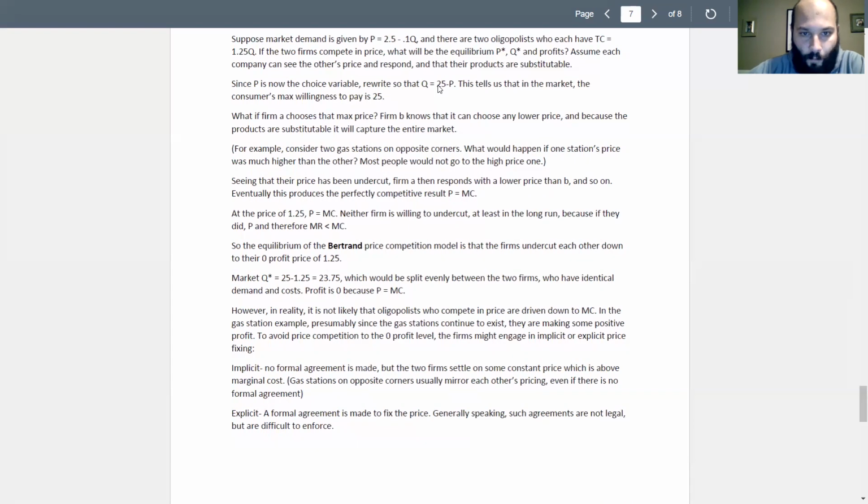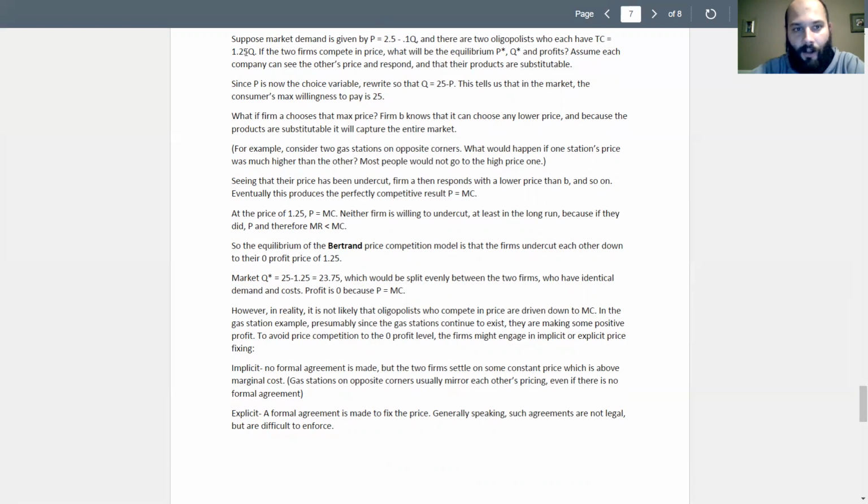But what's happening here is basically we have some sort of consumer's max willingness to pay, and it should be given by slope intercept form. So it's actually 2.5. Right, the maximum consumers will pay in this market is 2.5. What's the price when quantity is 0? 2.5. So ignore this line for just a second. Maximum willingness to pay in the market is 2.5.